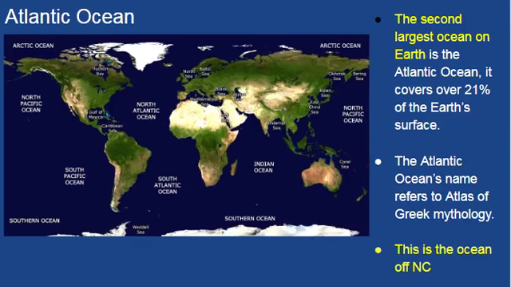The Atlantic Ocean. The second largest ocean on Earth is the Atlantic Ocean. It covers a little over 21% of the Earth's surface. The Atlantic Ocean's name refers to Atlas of Greek mythology. This is the ocean off of North Carolina.